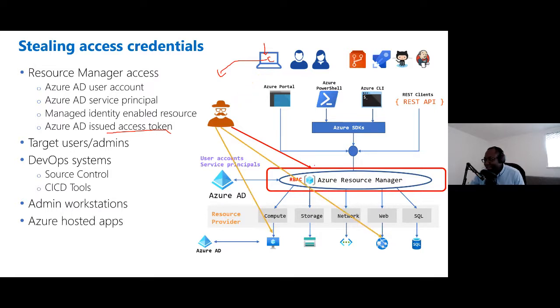They could target Azure hosted applications, and this is the managed identity scenario. Certain services in Azure can be assigned an identity, and essentially you compromise that service, maybe with a vulnerability in an application running on that service, exploit it, and then steal the managed identity token of that service. So those are different ways an attacker could do this.